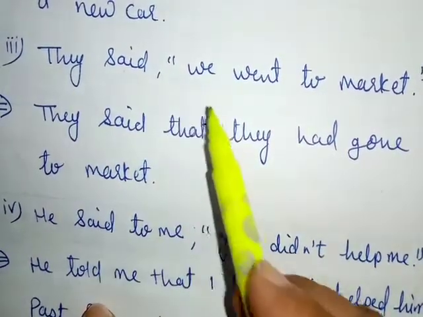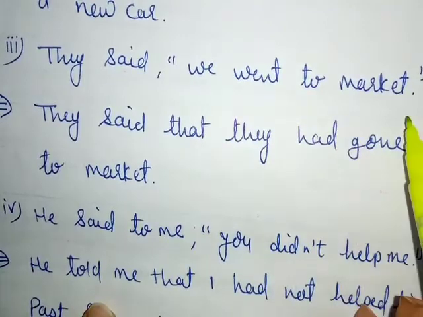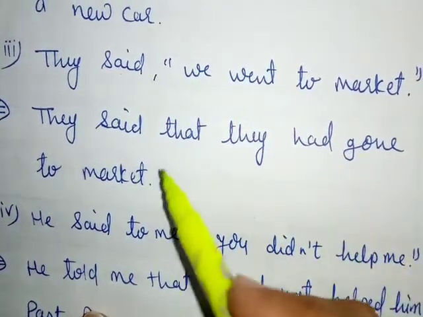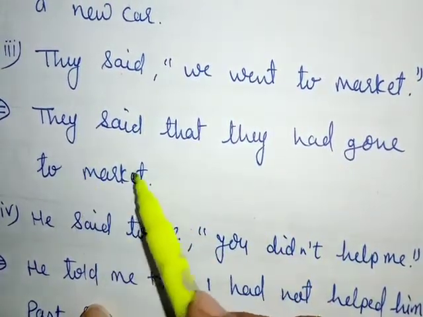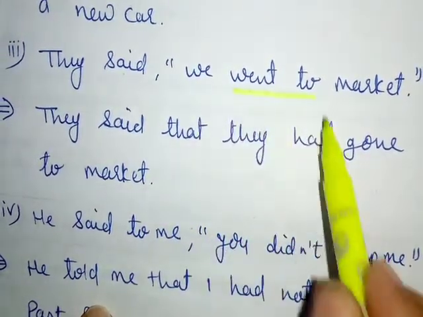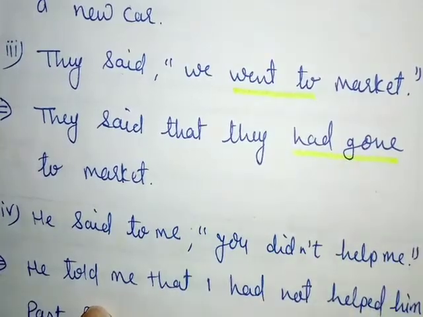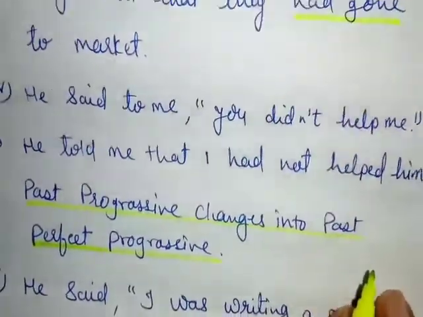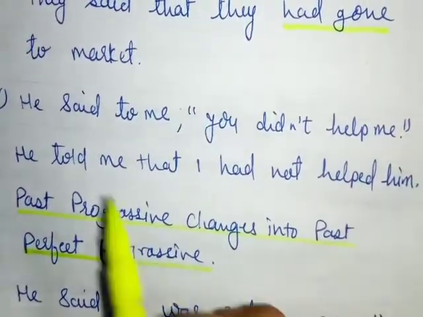They said, "We went to market." Very simple sentence it is. Just try changing it. They said that they had gone to market. Went to market will change into had gone. See the last example of this tense.